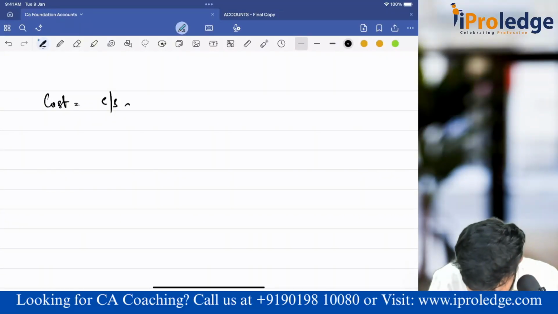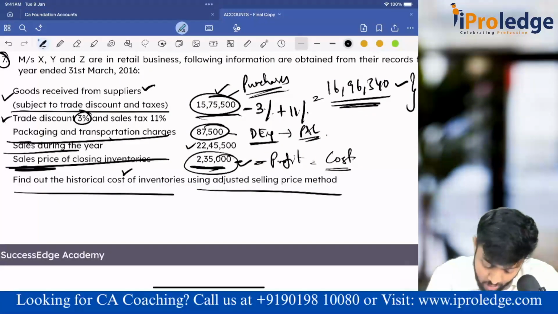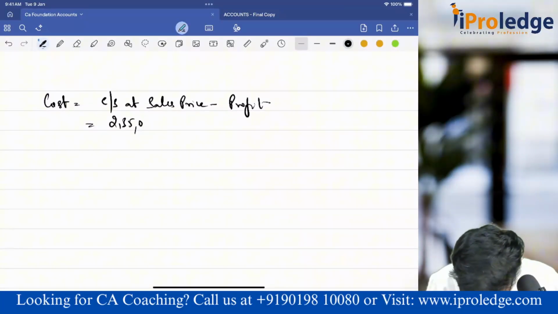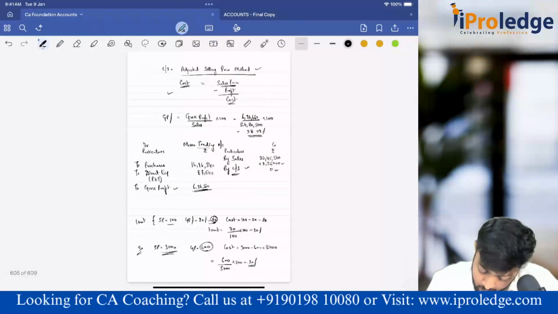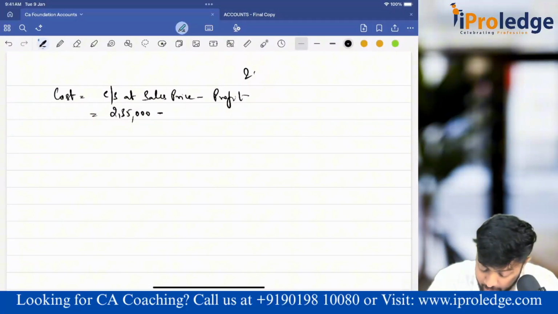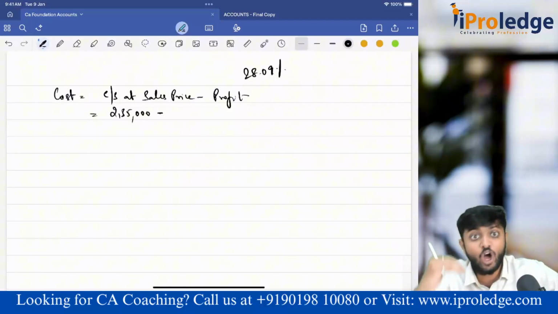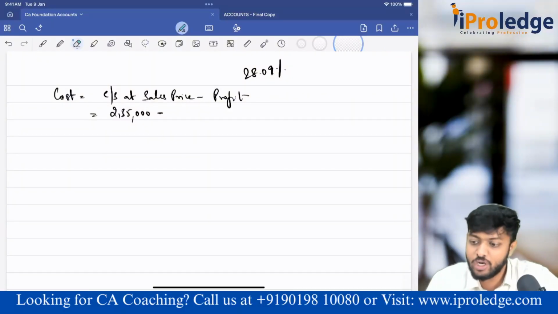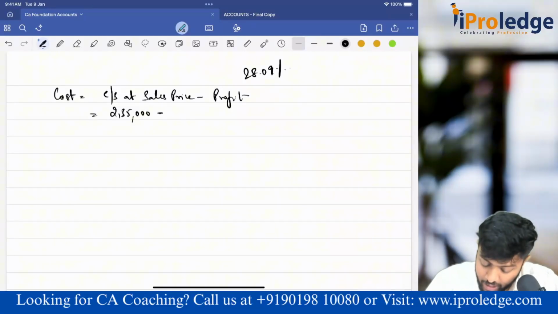My closing stock at sales price minus profit I will get. So closing stock at sales price is 2,35,000 minus profit. I've got now the profit percentage is 28.09%. Since GP is calculated on sales, what was the formula? Gross profit divided by sales, calculated on sales. So you can apply this percentage also on sales figure. Since closing stock is at sales price only, can I apply it? Yes.